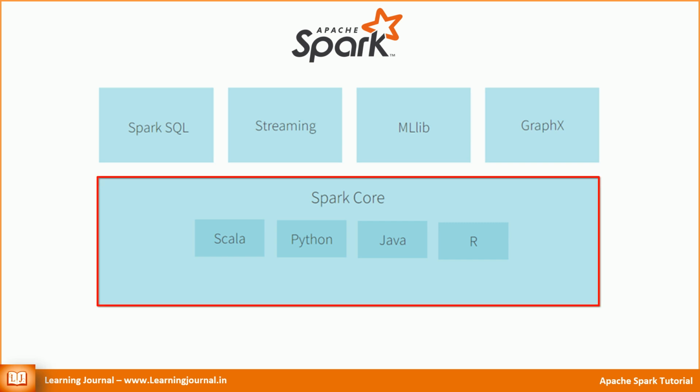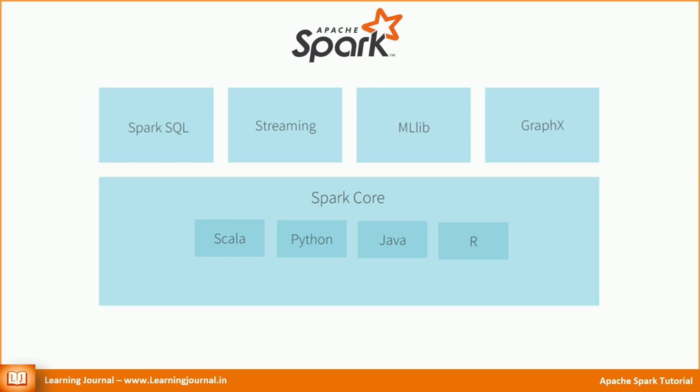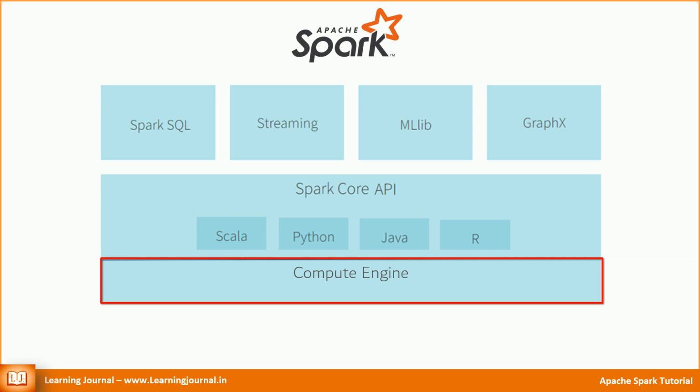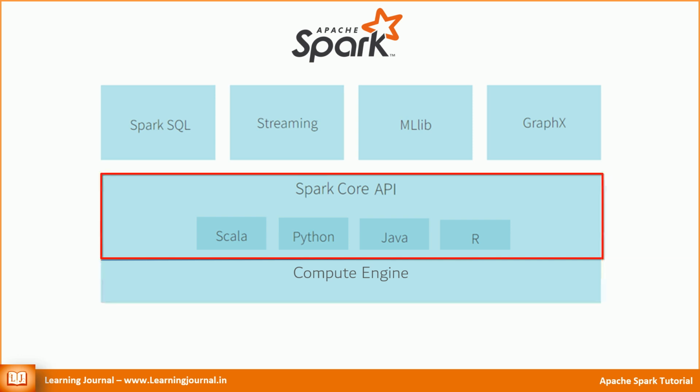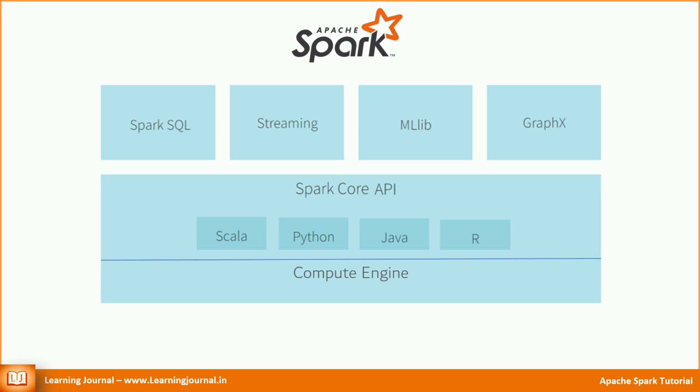At the base, you have Spark Core. The Spark Core itself has two parts, a computing engine and a set of core APIs. Apache Spark is a distributed processing engine, but it doesn't come with an inbuilt cluster resource manager and a distributed storage system.